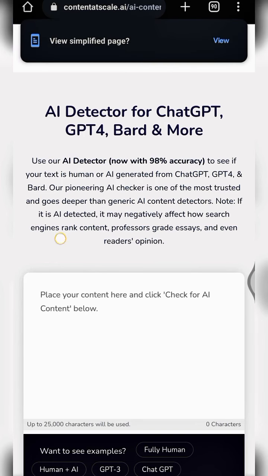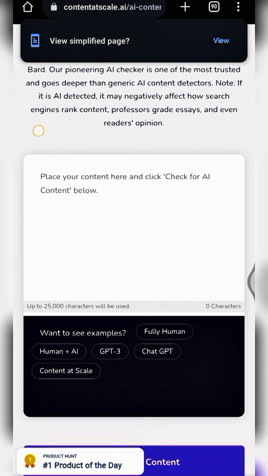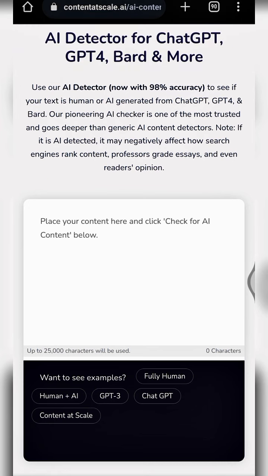There's this AI detector I do use. It's called Content at Scale.ai. I'll provide the link for all these tools used for you guys in the description box. So kindly check it out.